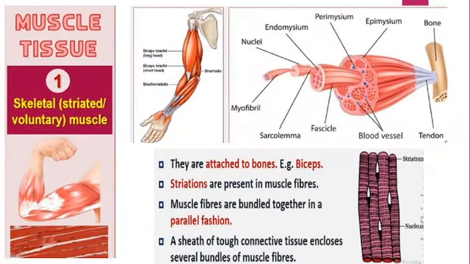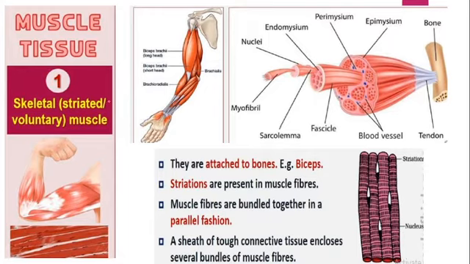So here comes the first type of muscular tissue, the skeletal muscle, or striated muscle, or voluntary muscle. Here you can see what their specialty is. These are the most abundant tissue in vertebrates. In a vertebrate, the most abundant type of tissue is the skeletal muscle tissue. And this is meant for the movement of bones and the skeletal system, and that's why it is termed voluntary muscle.